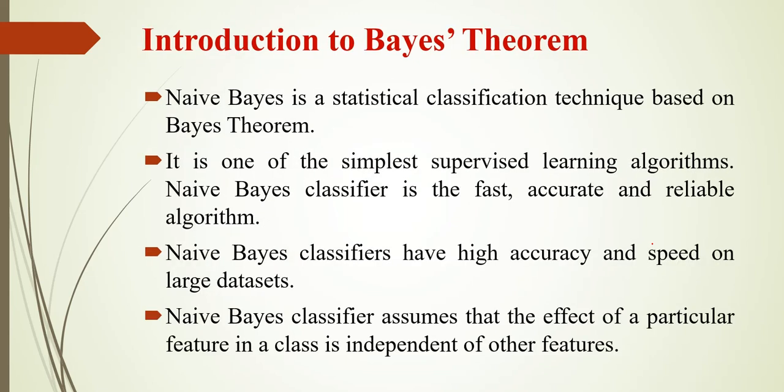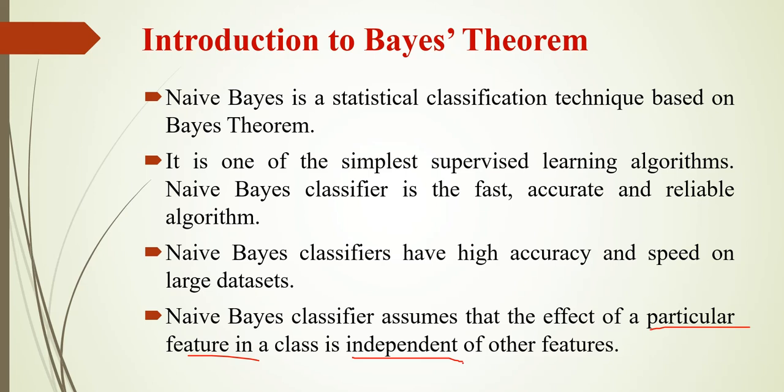See, Naive Bayes classifier assumes that the effect of a particular feature in a class is independent of the other features. That is, it will treat all the features as independent of other features. It won't consider that the features are dependent upon each other. In the previous example I told you age is a feature, income is a feature, education is a feature.